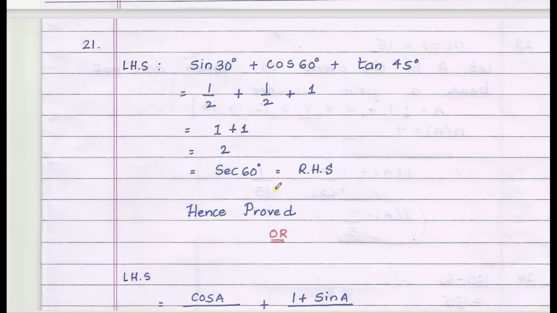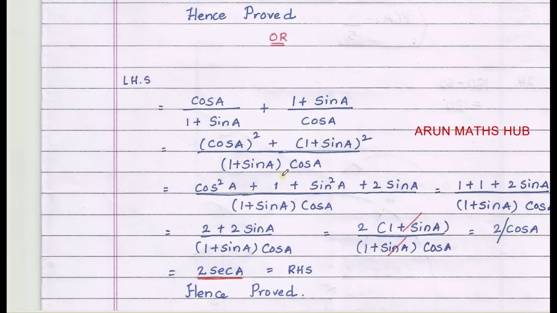21st question: sin 30 is 1 by 2, cos 60 is 1 by 2, tan 45 is 1. So 1 by 2 plus 1 by 2 is 1, plus 1 is 2, which is equal to secant 60 degrees. Therefore, LHS is equal to RHS, hence proved.